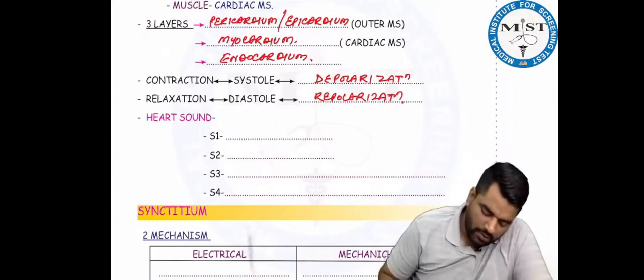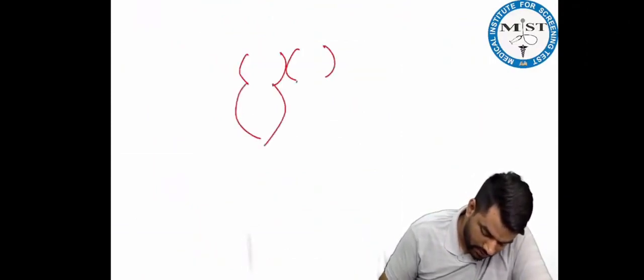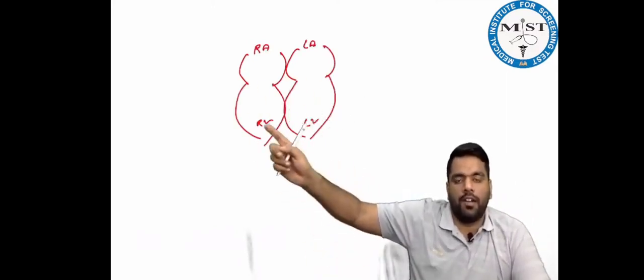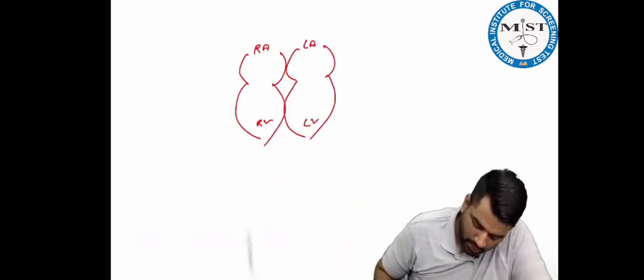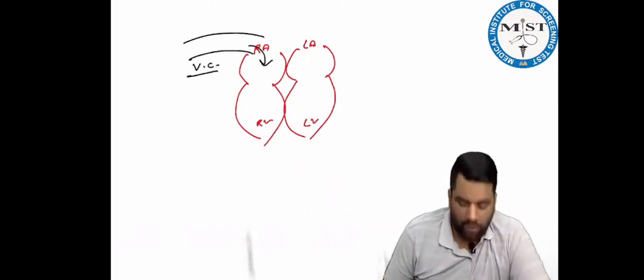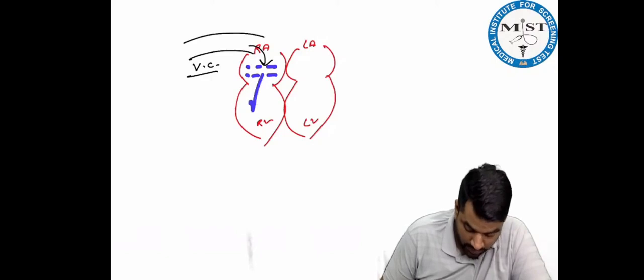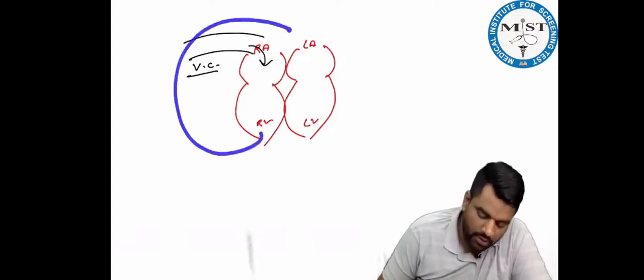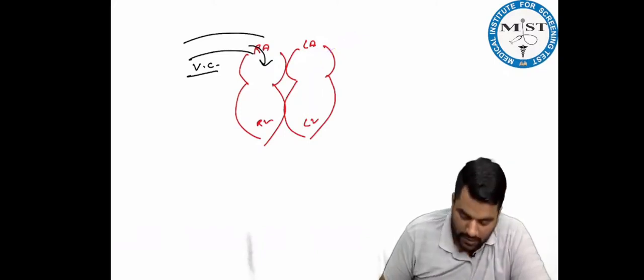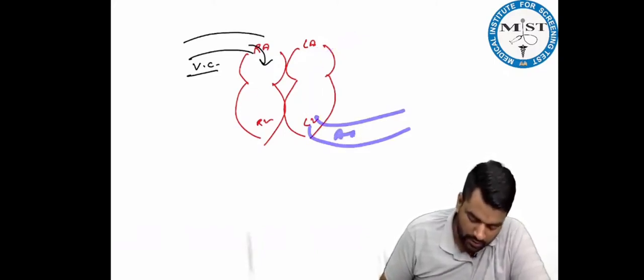Talking a little bit about this heart, it has 4 chambers: right atria, left atria, right ventricle, and left ventricle. How does the blood come? Blood comes through the vena cava. First the blood comes into the right atria. Then from the right atria, this blood goes into the right ventricle. Then from the right ventricle, the blood goes into the lungs for exchange of gases. Then it comes back into the left atria, and then goes into the left ventricle. And from the left ventricle, it goes out through the aorta.